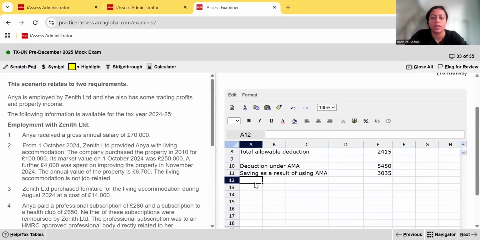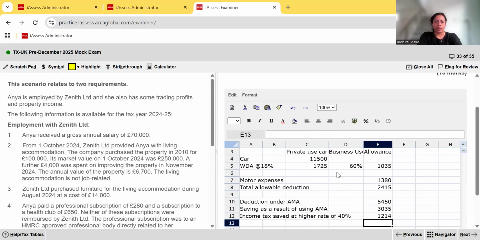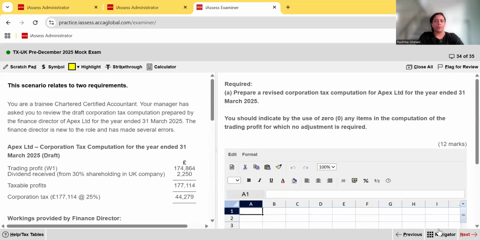This is all part of non-savings income. So income tax saved at higher rate percent is equal to 40% times that amount. So she saved £1,214 as a result of using approved mileage allowances. That's your 4 marks there, and that's this question done. Okay. Going to the next question.